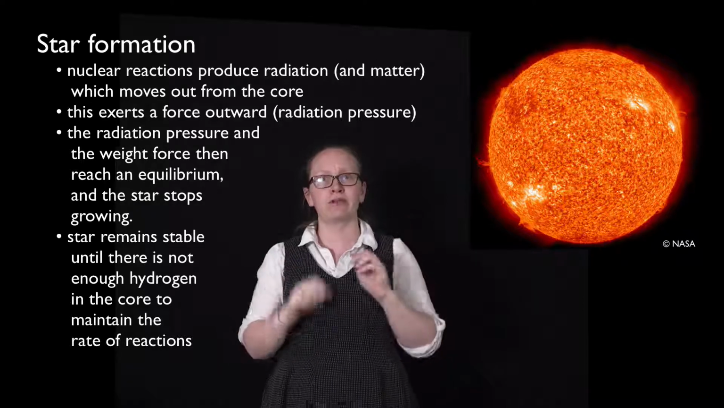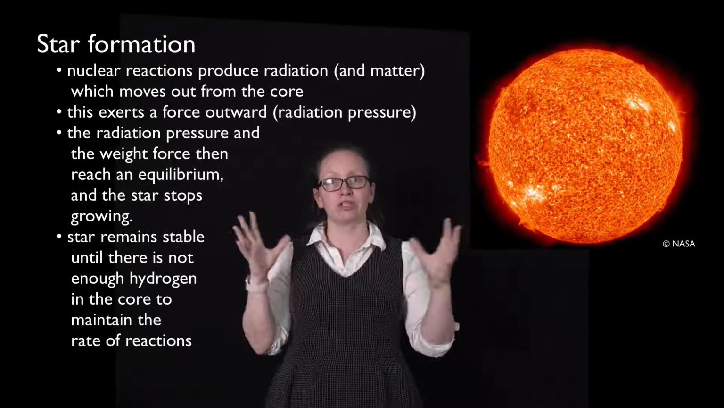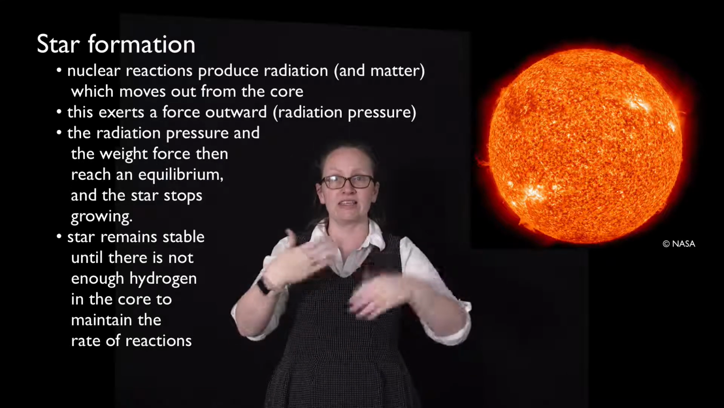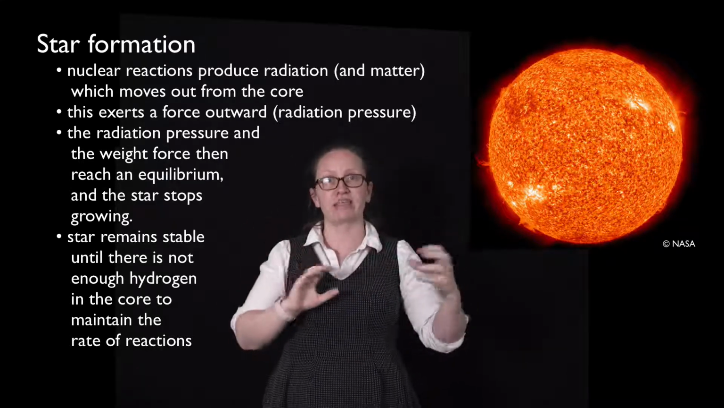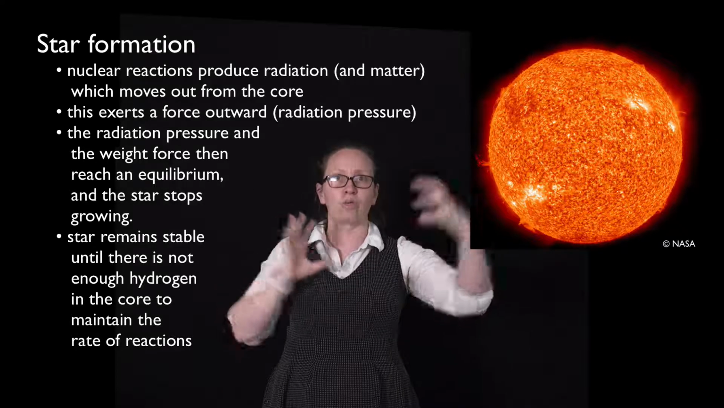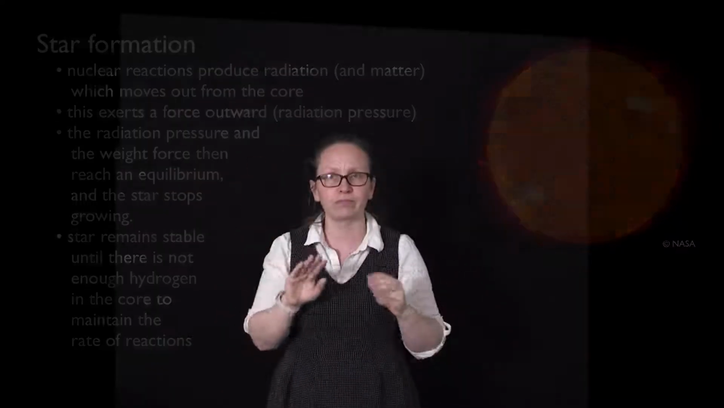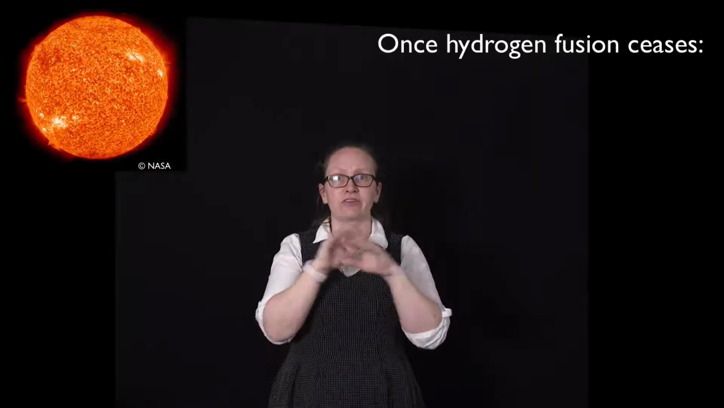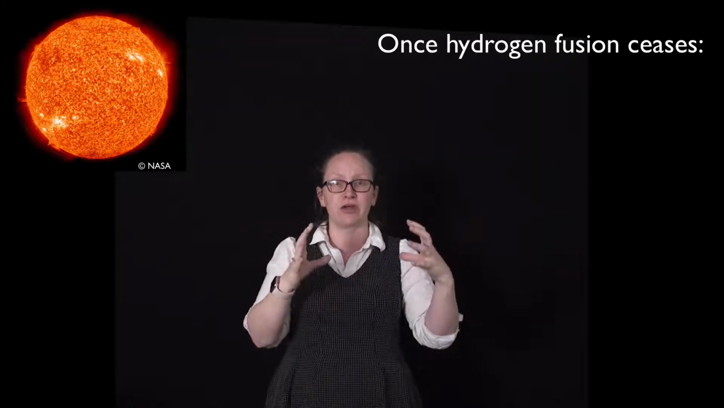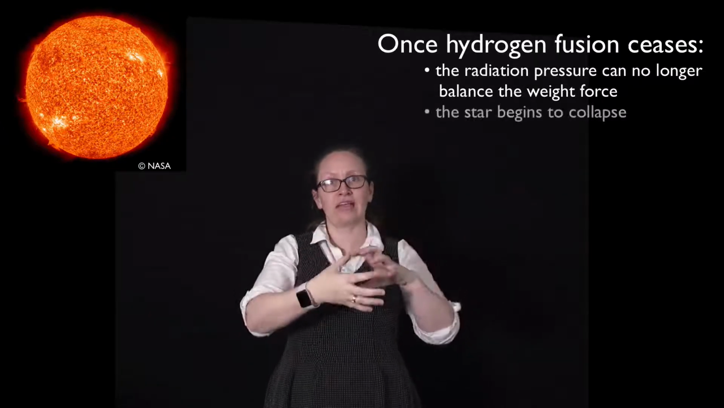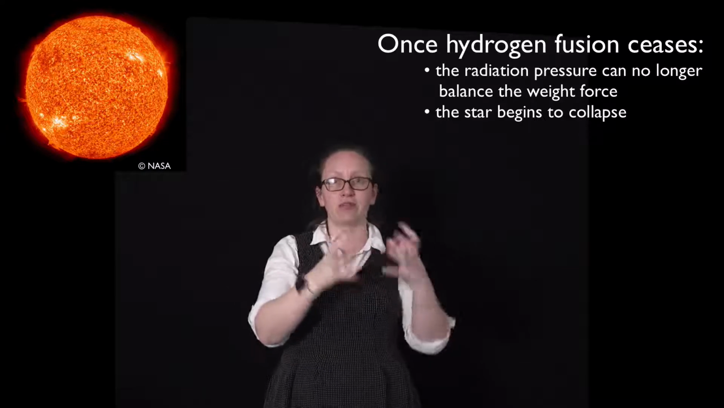So by run out, we don't mean that there's no hydrogen left, we just mean that the density of the hydrogen is low enough that we're not getting enough of these nuclear reactions taking place to balance the weight force of the sun's mass. So when this happens, when the sun does run out of the hydrogen that it's burning, the weight force will win out and the sun will collapse down to a smaller volume.